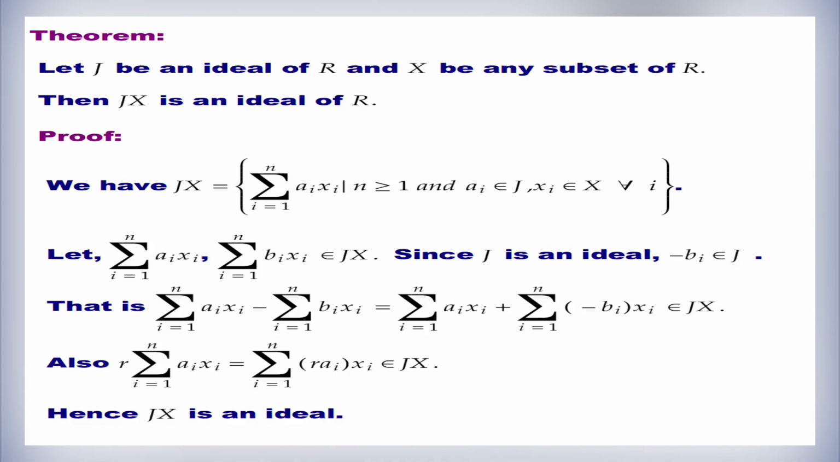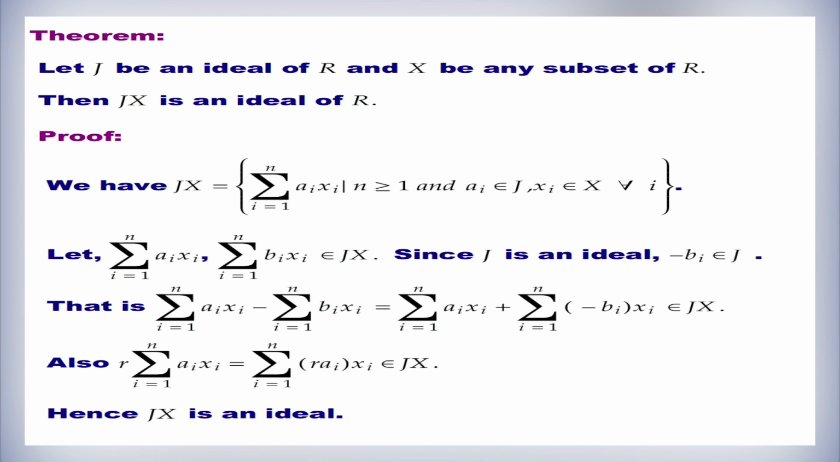In this theorem, let us prove that the product of an ideal with a set is again an ideal. Theorem: let J be an ideal of R and let X be any subset of R. Then JX is an ideal of R. Let us see the proof. We have JX equal to the set of all summations over i equal to 1 to n of a_i x_i, such that n is greater than or equal to 1, a_i belongs to J, x_i belongs to X for all i. Let the summation of a_i x_i and the summation of b_i x_i belong to JX.